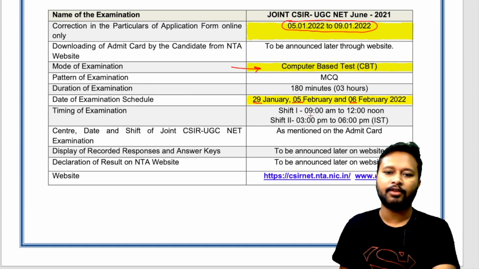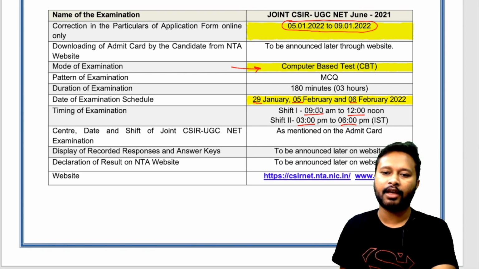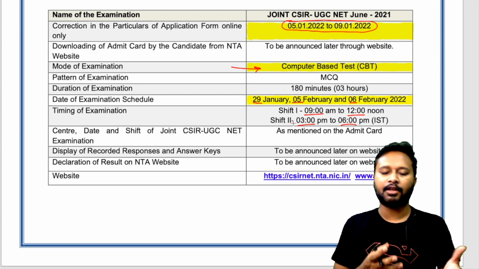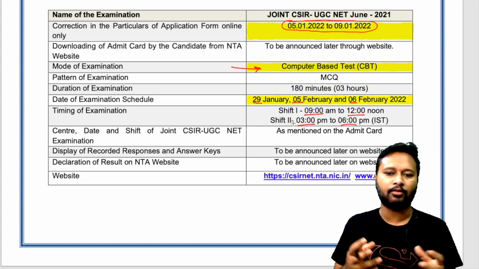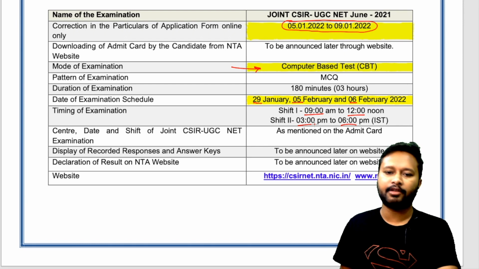Okay, the next major change which has happened is in the schedule, or you can say in the shifts. Earlier the shift used to be from 9 AM to 12 noon and then 2 PM to 5 PM, but this time they have changed the timing of the second shift. It has become 3 PM to 6 PM. So they have a 3 hour gap between the first shift and the second shift, and that has been done keeping the COVID protocols in mind, because they have to maintain and sanitize and all those things. So based upon that, they have done this particular thing.